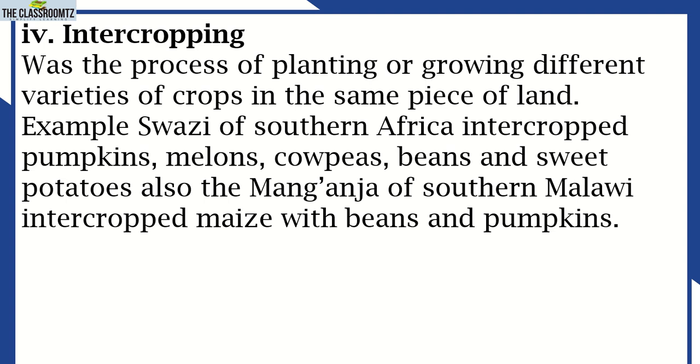Put more than one crop in one piece of land. Example, Swazi of Southern Africa intercropped pumpkins, melons, cowpeas, beans, and sweet potatoes. So all these 4 up to 5 crops were planted in one place. Also, Manganja of Southern Malawi intercropped maize with beans and the pumpkins.